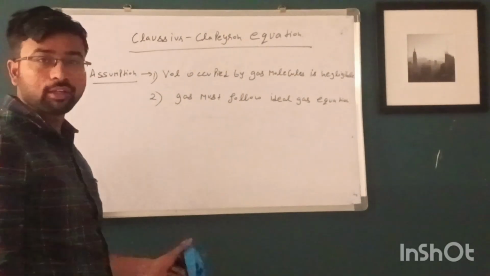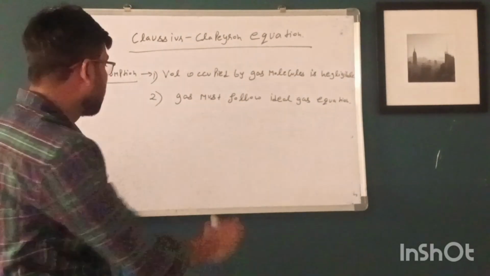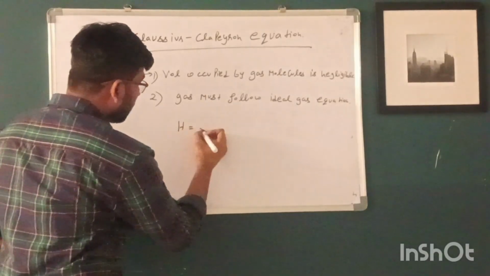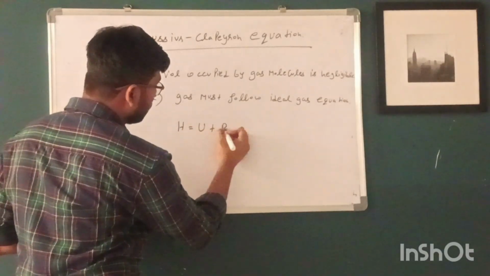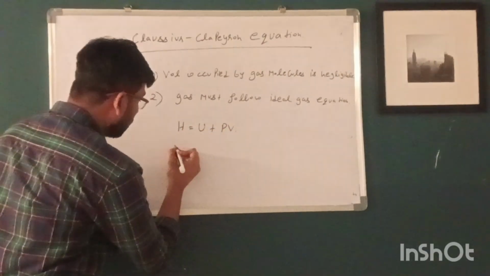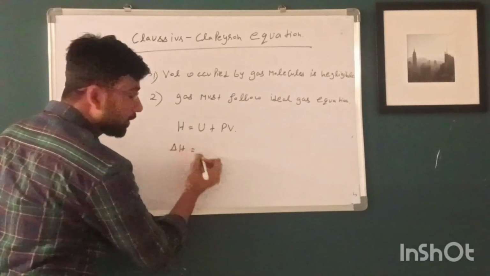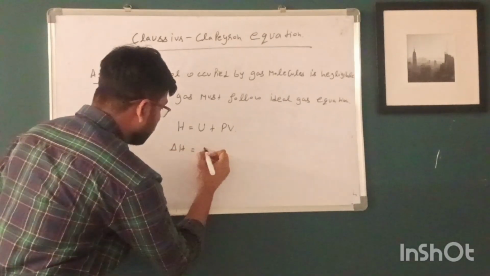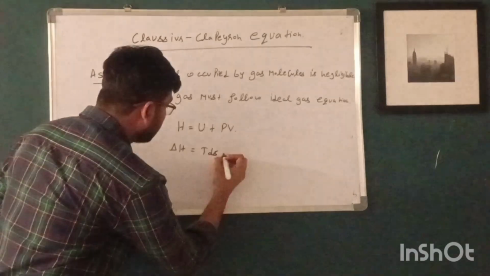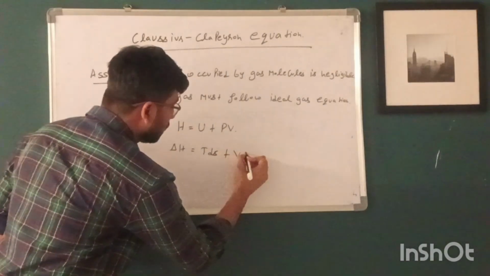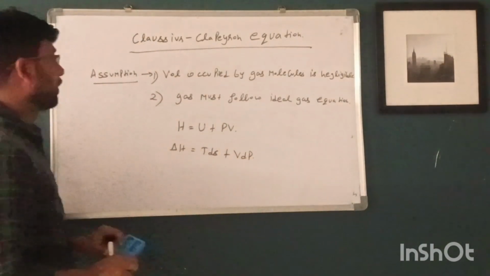Then how to derive the Clausius-Clapeyron equation? First, we know that H is equal to U plus PV, and we have already derived the formula delta H equal to TdS plus VdP.